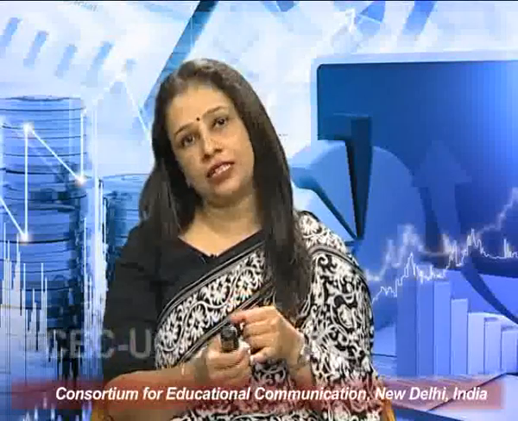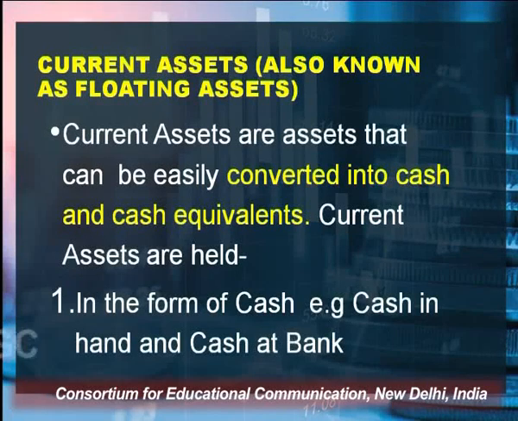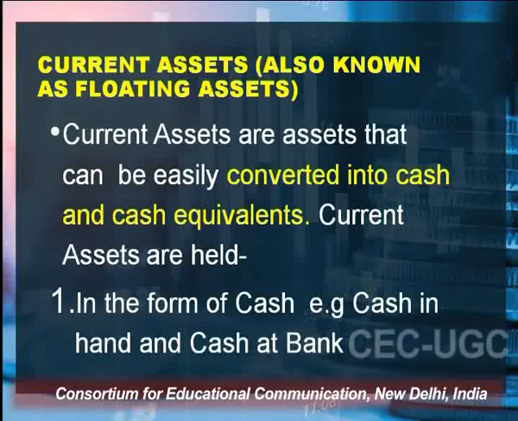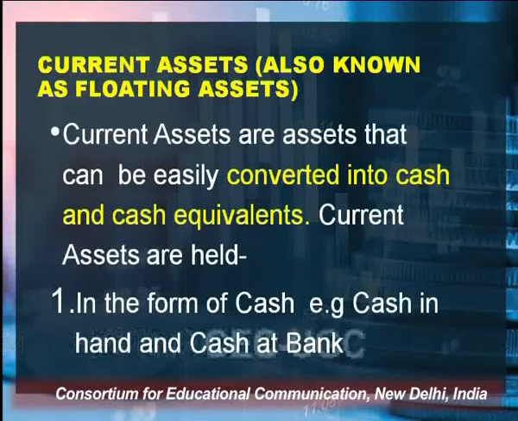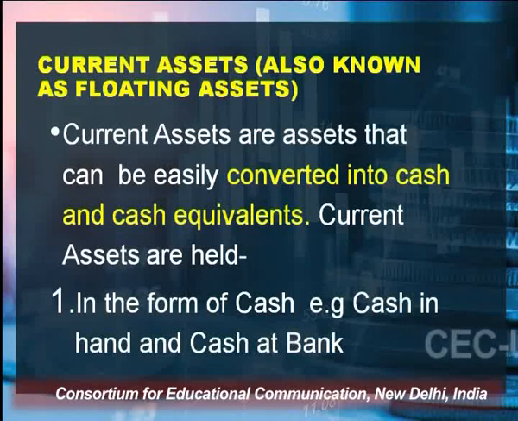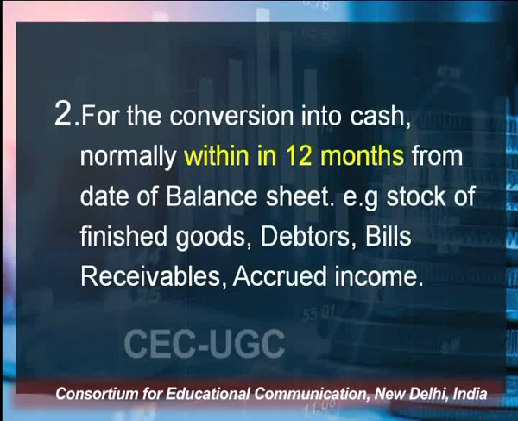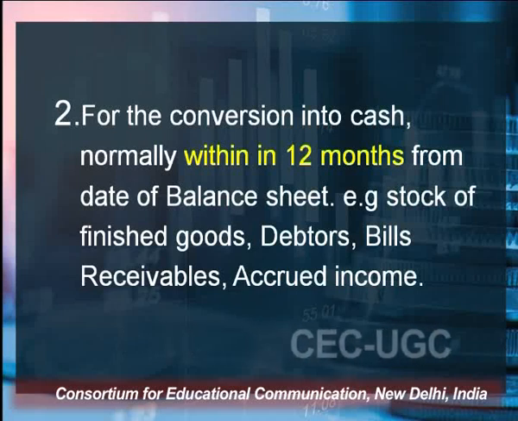The next type of assets which comes under the category of assets are current assets. Current assets are also known as floating assets. Current assets are assets that can be easily converted into cash or cash equivalent. Current assets are held in the form of cash, that is cash in hand or cash at bank. Whatever cash you are having in your pocket, that is known as your current asset. Second, for the conversion into cash, normally within 12 months from the date of balance sheet.